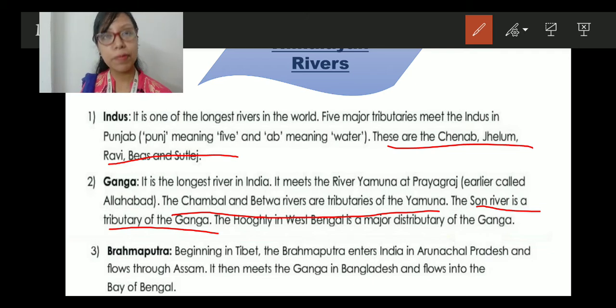Then number 3 is Brahmaputra. Beginning in Tibet, the Brahmaputra originates from the Himalayas, but it begins from Tibet. It enters India exactly at Arunachal Pradesh and flows through Assam. It then meets the Ganga in Bangladesh and flows into the Bay of Bengal. Clear? So this is a simple one, the Brahmaputra.